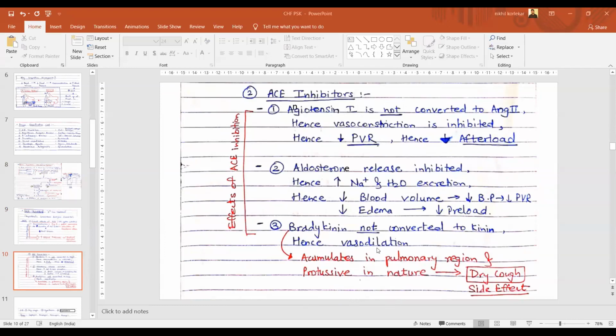Bradykinin is a vasodilator. So vasodilation will follow, which is favorable for us. But this bradykinin gets accumulated in the pulmonary region and it is tussive in nature. What is tussive? Cough producing. So it causes a dry cough in the patient, and that is a very well known and classical side effect of ACE inhibitors.